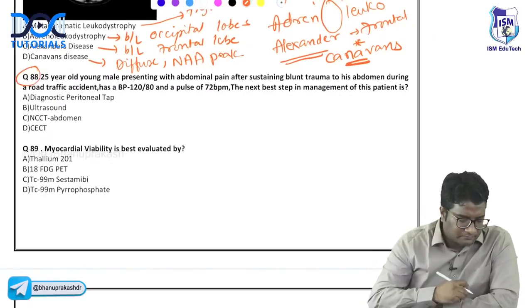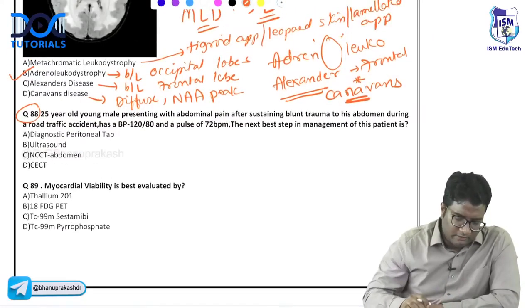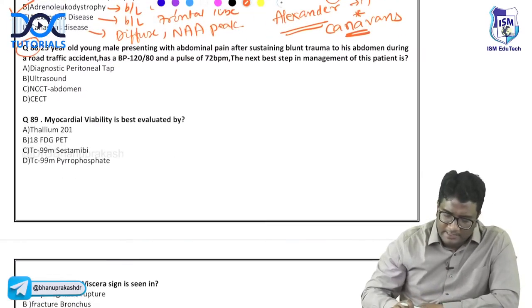88. So the answer here should be adrenoleukodystrophy. We are seeing bilateral occipital lobe involvement. Answer should be adrenoleukodystrophy. Answer 88.